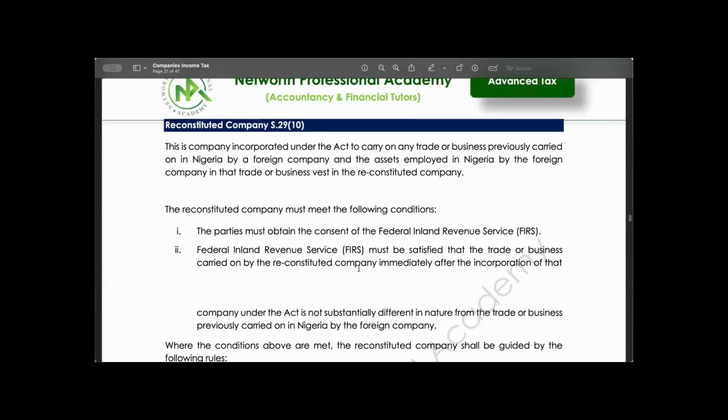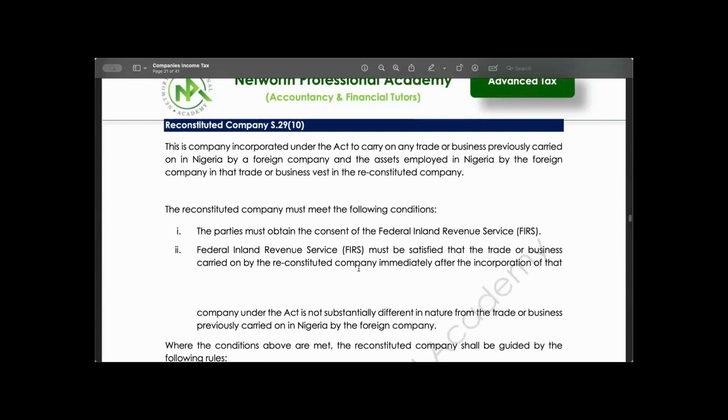So that is what we call a reconstituted company. A reconstituted company is a company incorporated in Nigeria, previously carried on by a foreign company, and the asset is transferred to a Nigerian company for business continuity. Okay, so we call this kind of company a reconstituted company.